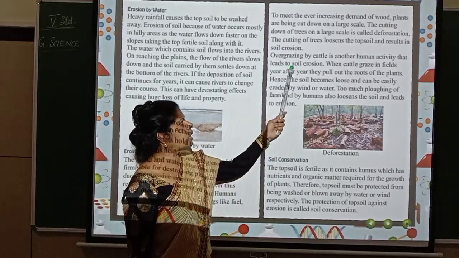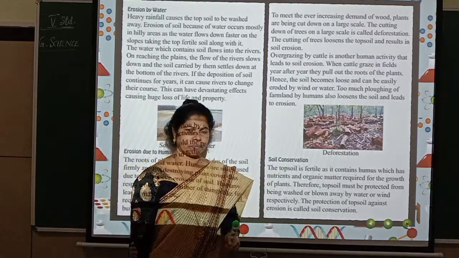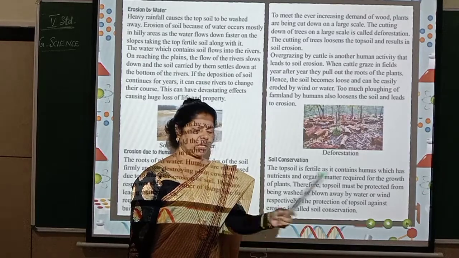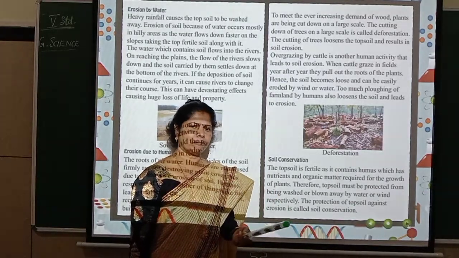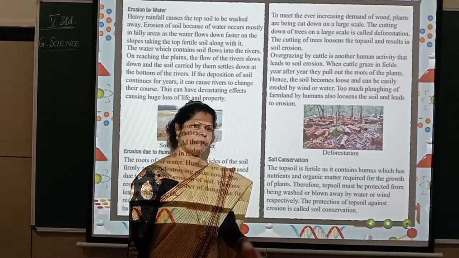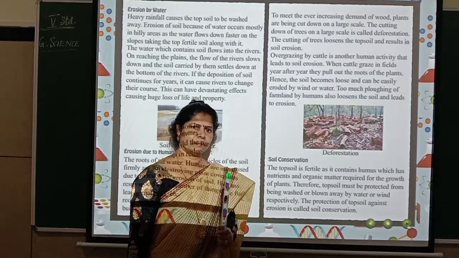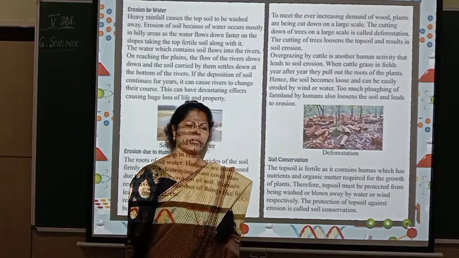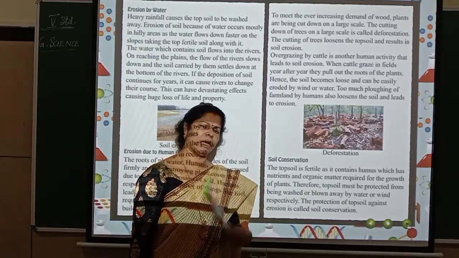Now, overgrazing by cattle is another human activity that leads to soil erosion. Overgrazing. You leave all your cattle, your cows, sheep, everything in the fields. What will happen? Plants are their food, isn't it? So they go on eating the plants, they will reach the roots. Even the roots will be pulled out. They will be eating the roots also. When a sufficient amount of leaves and other things are not available, what happens? Finally, they start pulling the roots also, they will eat them.